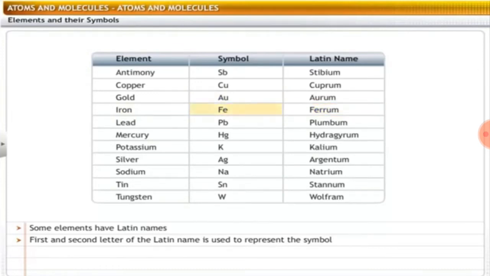and symbol is Fe. Lead, plumbum, and the symbol is Pb. Mercury has its Latin name hydrargyrum, and the symbol is Hg. Potassium has its Latin name kalium, and the symbol is K. Whereas silver has the Latin name argentum, and the symbol is Ag.